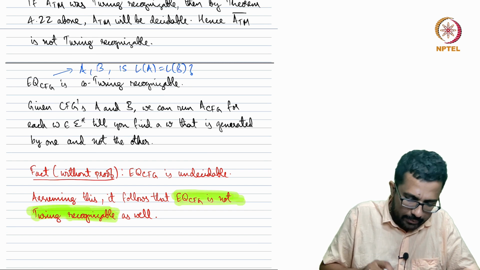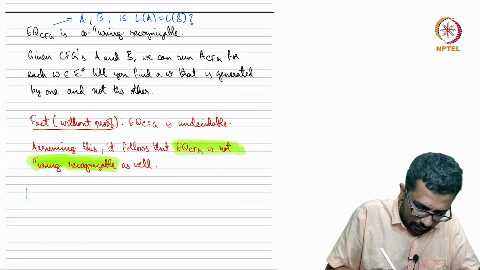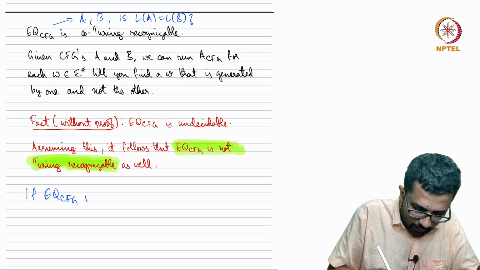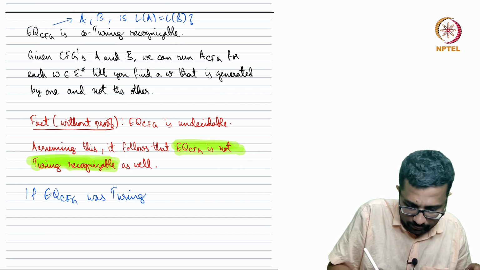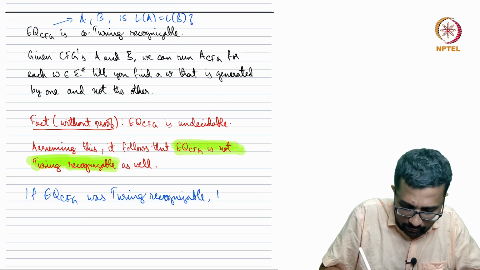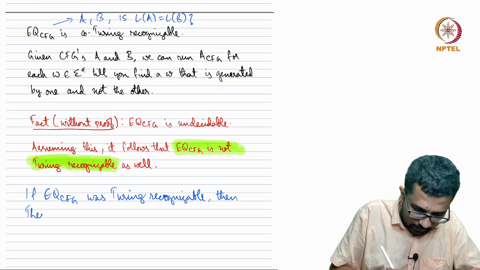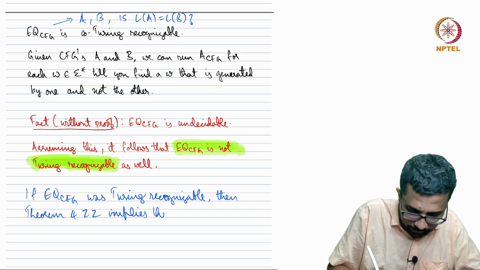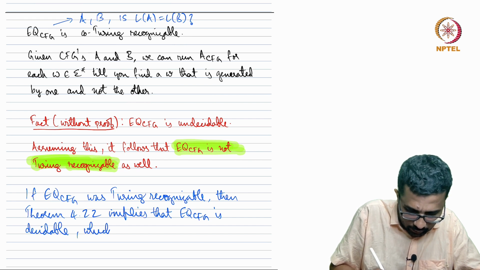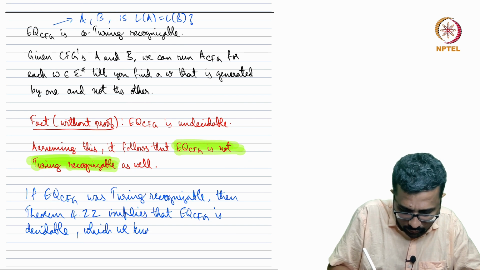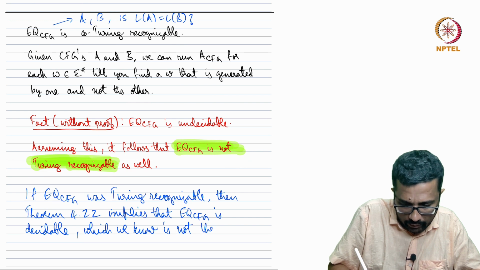Maybe I'll explain again. If EQ_CFG was Turing recognizable, then Theorem 4.22 implies that EQ_CFG is decidable, which we know is not the case.